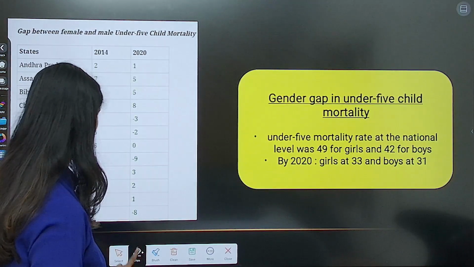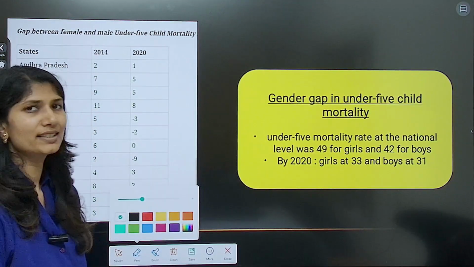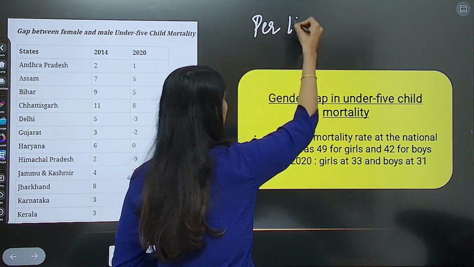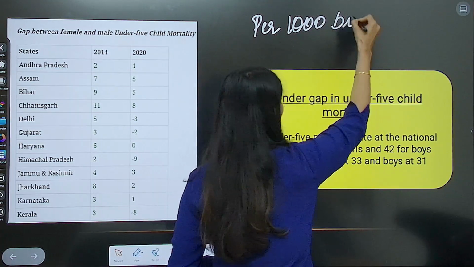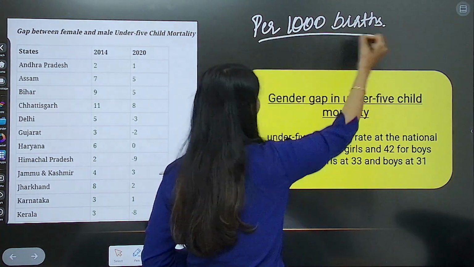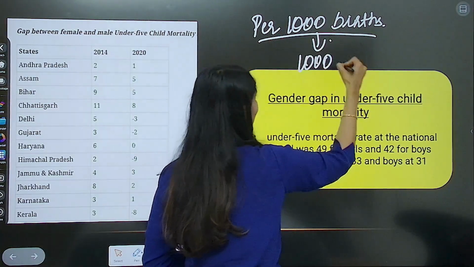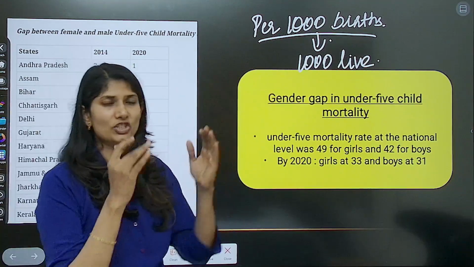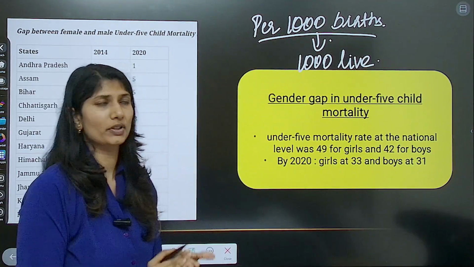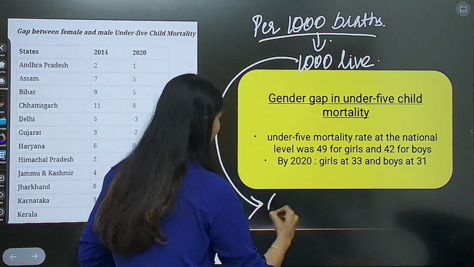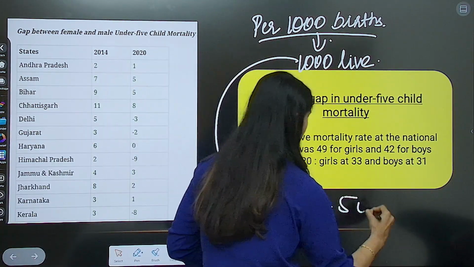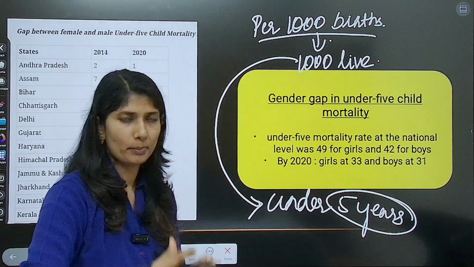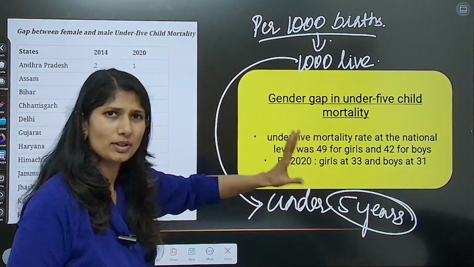Next, look at this. Gender gap in under 5 mortality. Understand this? Per thousand births. Now, when we say per thousand births, we consider per thousand live births. The mortality ratio, that is a child having to sustain for a period of time. Here, what we call as under 5 years of age.